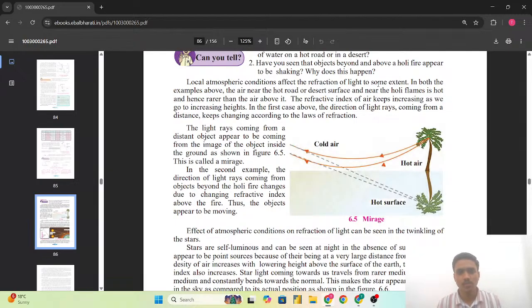In both the examples above, the air near the hot road or the desert surface and near the holy flames is hot and hence rarer than the air above it. The refractive index of the air keeps increasing as we go to increasing heights. In the first case above, the direction of the light rays coming from a distance keeps changing according to the laws of the refraction. मतलब जो कि light rays आ रहे हैं that keep changing the position as per the laws of the refraction.